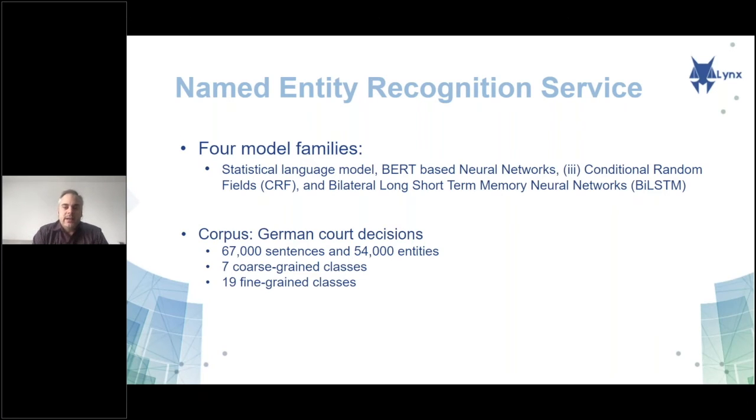In that case, due to the lack of specific training data for such a system, we focused on generating a German court decision corpus, manually annotated, that was composed of 67,000 sentences and 54,000 entities divided in 7 coarse-grained classes that are then subsequently split in 19 fine-grained classes. Please, next slide.